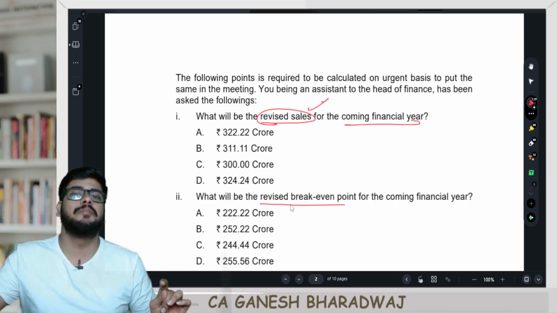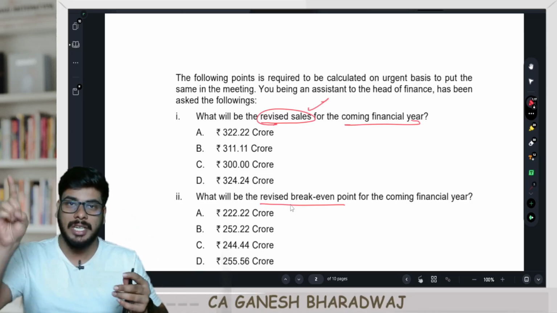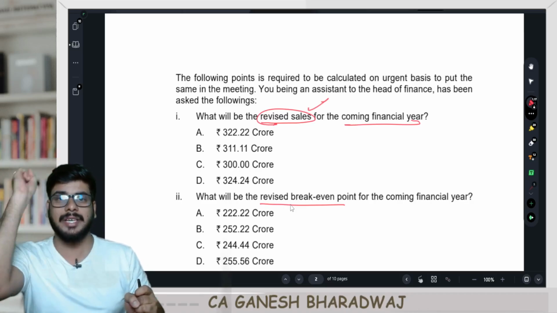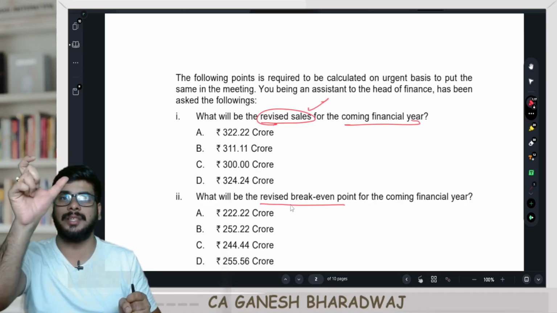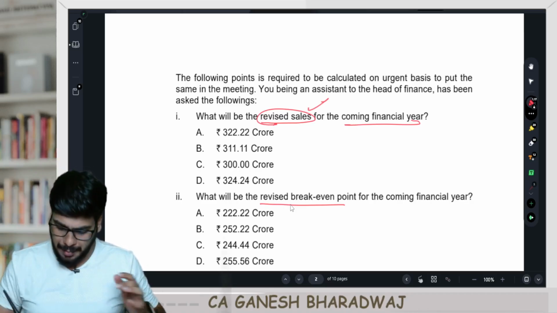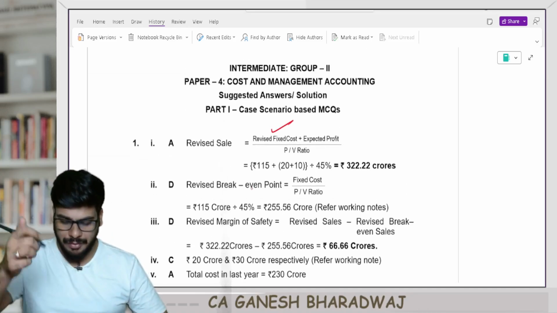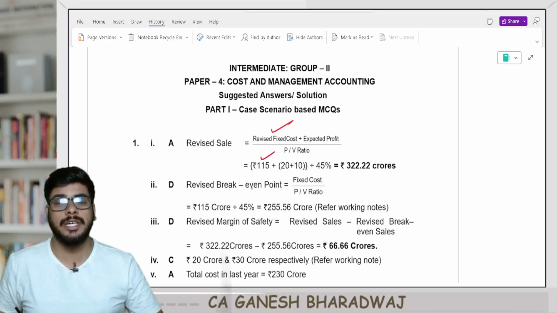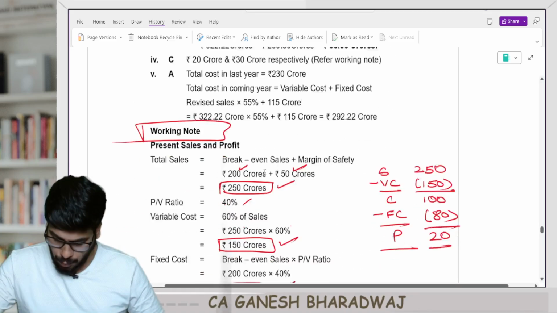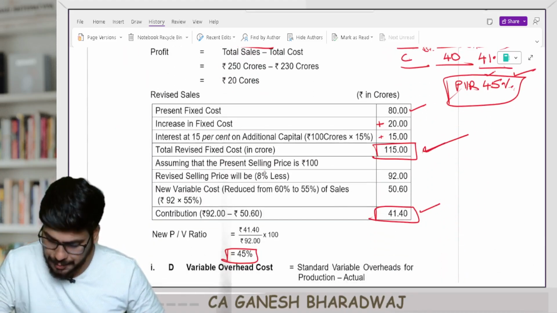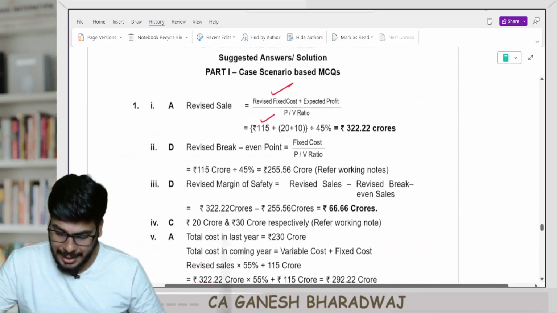Correct? So basically, how much will be the contribution required? The revised fixed cost plus the revised profit. If you add them, that is going to be the required contribution divided by PV ratio. Now look at this. In the next year, what is the revised fixed cost? We just saw the revised fixed cost was 115 crores. I need to recover this. And what is the expected profit?